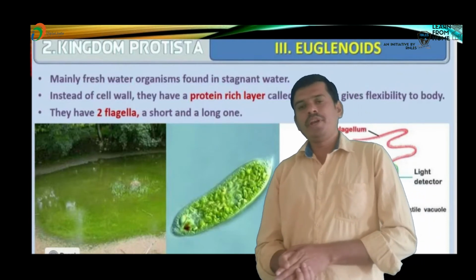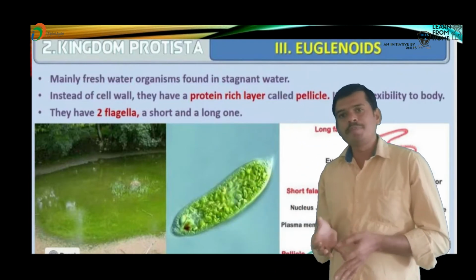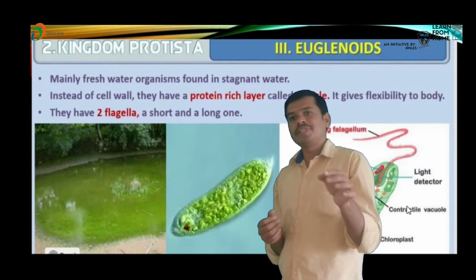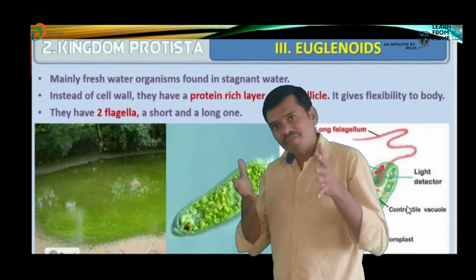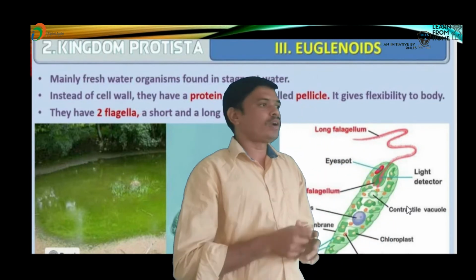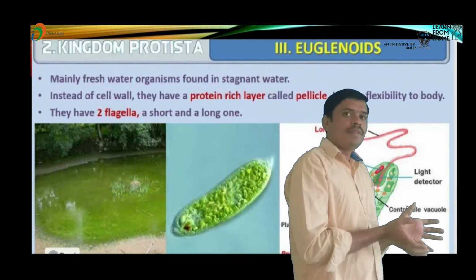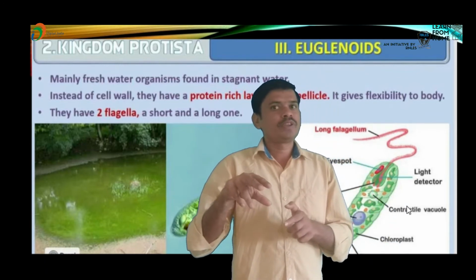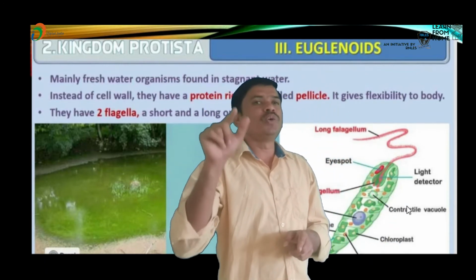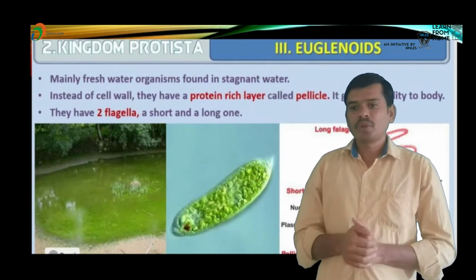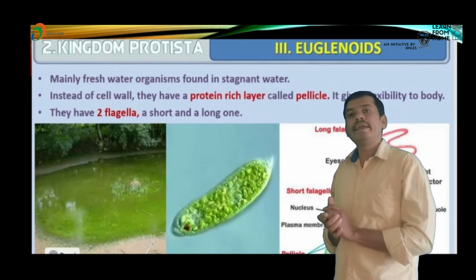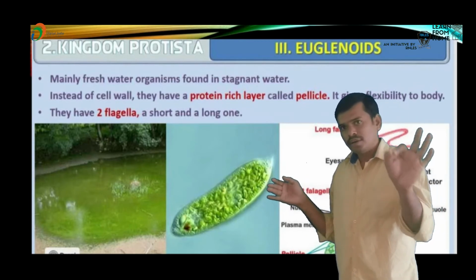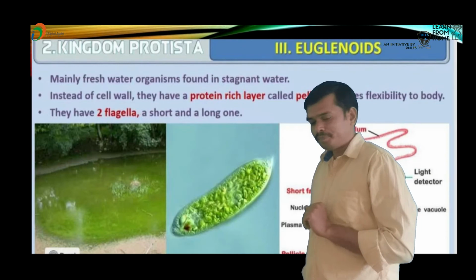Now let's discuss the euglenoids. Euglenoids are mostly present in freshwater and stagnant water. Stagnant water means stored water. Where there is water storage, in those areas the euglenoids can easily grow. So euglenoids mostly grow in freshwater and stagnant water.